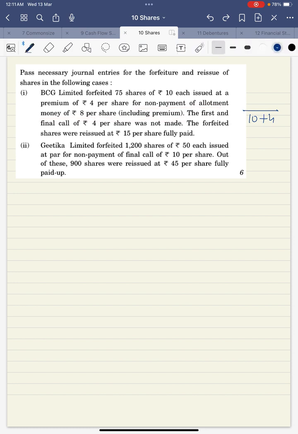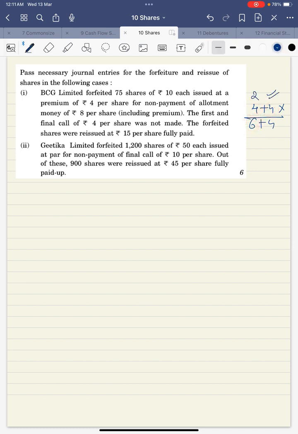And here it's clearly mentioned that the first and final call of 4 is not made. So out of 10 rupees, if 4 is not even made, we are not supposed to take 10. 10 minus 4, we will take 6 plus 4. Out of this, 8 rupees of allotment was not paid, that means 4 and 4 was not paid. Then how much is paid? Out of 6, this is not paid, so we are remaining with only 2 rupees here.